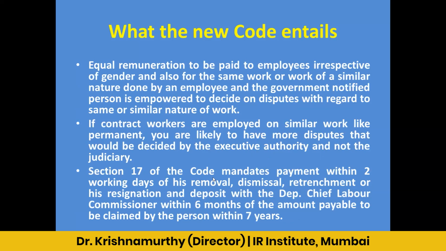Section 17 of the code mandates payment within 2 working days of removal, dismissal, retrenchment, or resignation, and deposit with the Deputy Chief Labour Commissioner, within 6 months, of the amount payable, which can be claimed by a person within 7 years. They can claim it within 7 years. But if an amount is not claimed within 6 months, you have to surrender that amount to the Deputy Chief Labour Commissioner, who will keep that money with him for 7 years and then return it to the government. So this is how it will be. This is the new thing in the code.